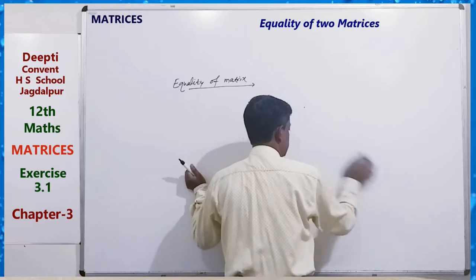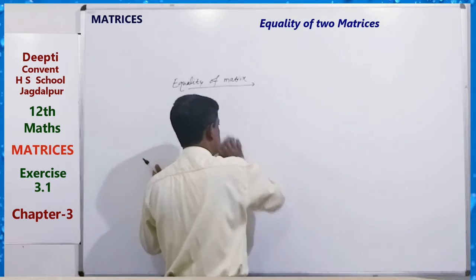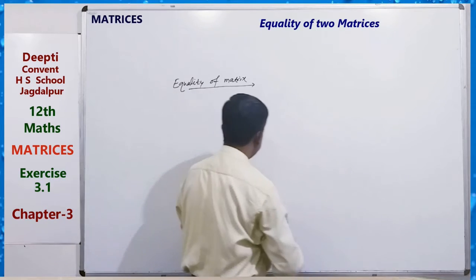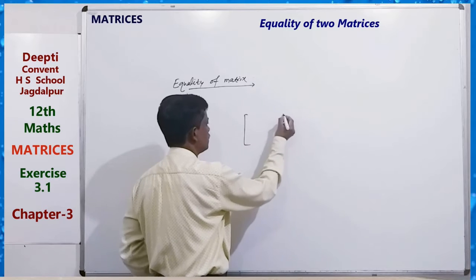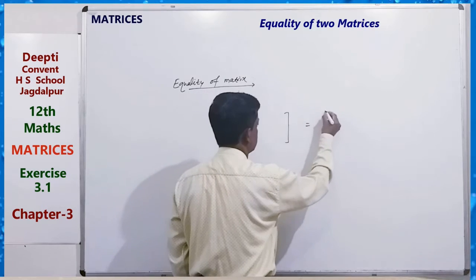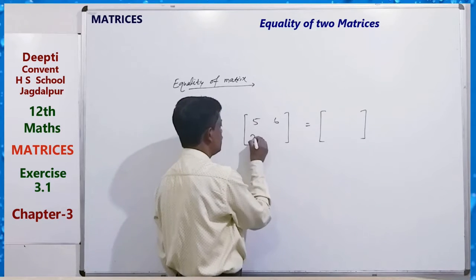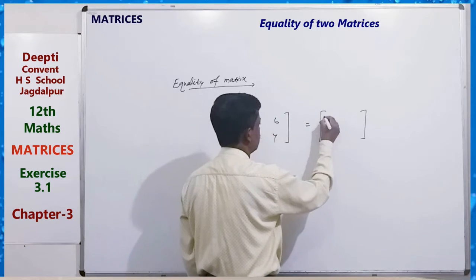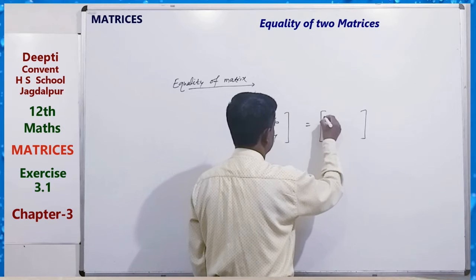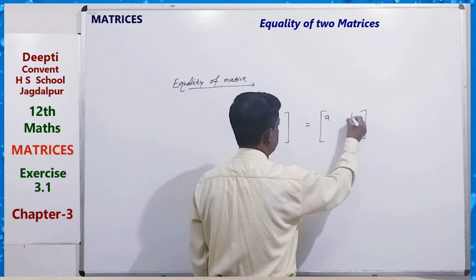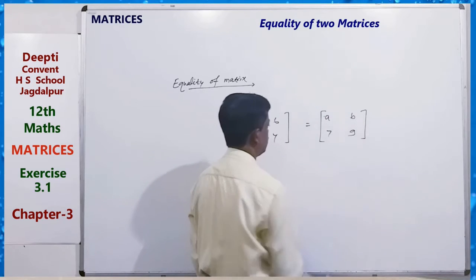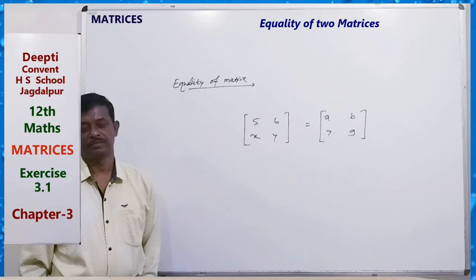Suppose one matrix is 5, 6, x, y, and the other is a, b, 7, 9.